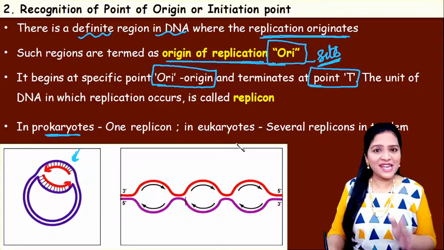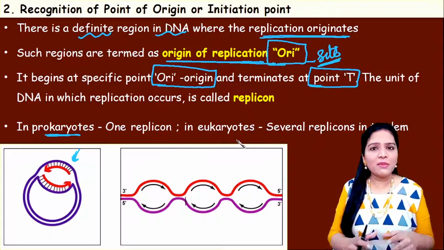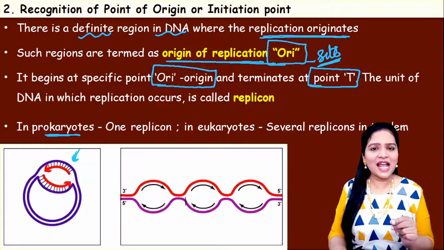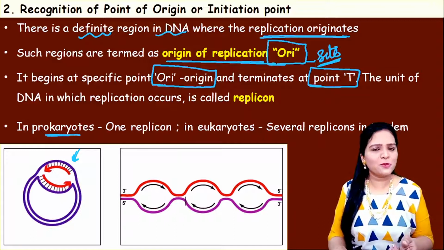Now, how will the enzyme helicase recognize the point of origin? Helicase is the first enzyme that comes and breaks the hydrogen bond between the two strands, and thus the unwinding. So the DNA helicase has to recognize the point of origin. Which point exactly will be recognized by DNA helicase?